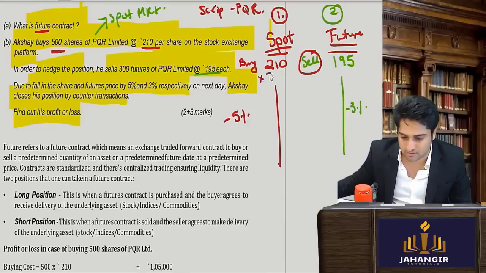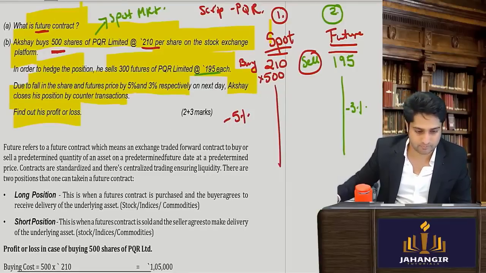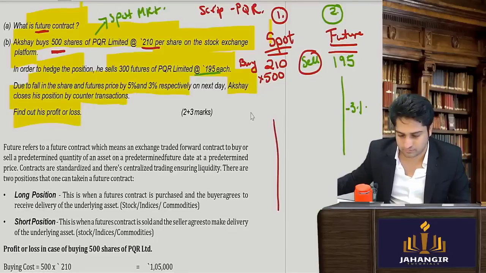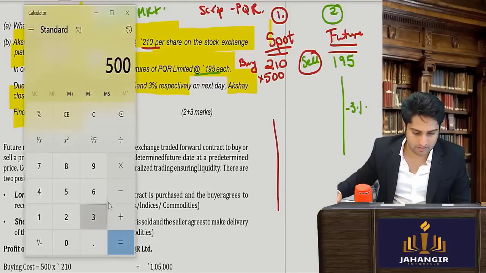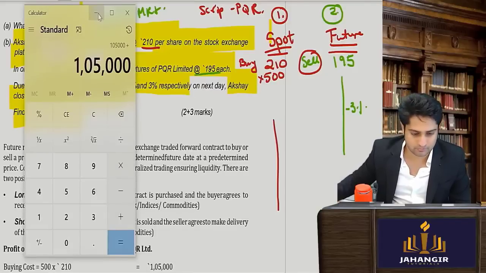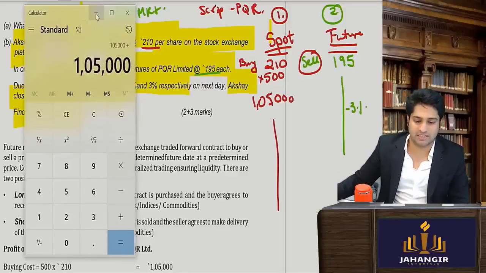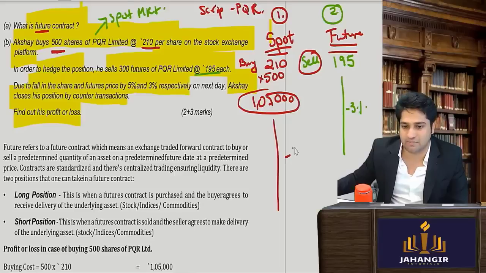210 into 500. What is the amount? How much? Wait, I'll just multiply 500 into 210. Is this the amount? Yes. 1,05,000. So this is the amount he has invested. 1 lakh का माल खरीद, he has bought and it fell. It crashed. So -5% करो.